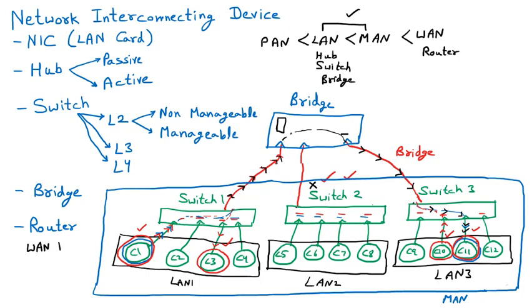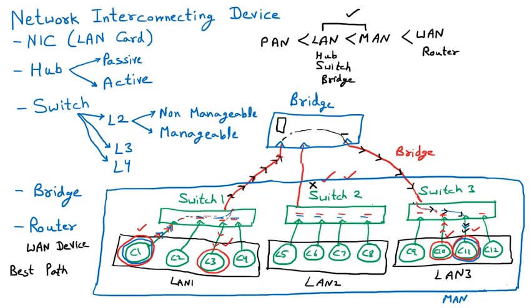WAN device means it is the wide area network device. Whenever you are talking about any WAN, you should understand that for sure a router is there. And the second thing about the router is that it provides the best path. Best path means the path by which we can send the data. So the best path is provided.